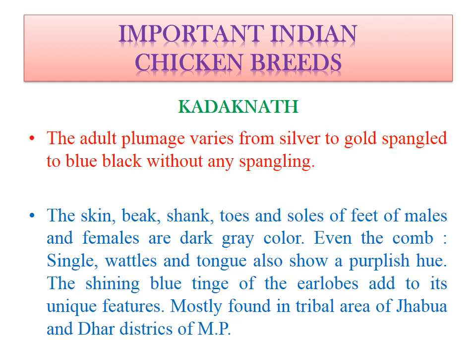Spangling means stripes. The skin, beak, shank, toes and sole of the feet of males and females are dark grey or black in color. Even the comb, which is single in type, wattles and tongue also show a purplish hue, or we can say dark blue color. The shining blue tinge of the earlobes adds to its unique feature. They are mostly found in tribal areas of Jhabua and Dhar district of Madhya Pradesh.